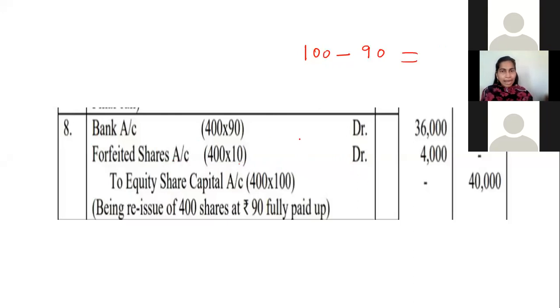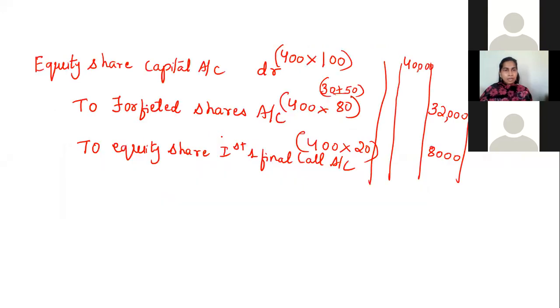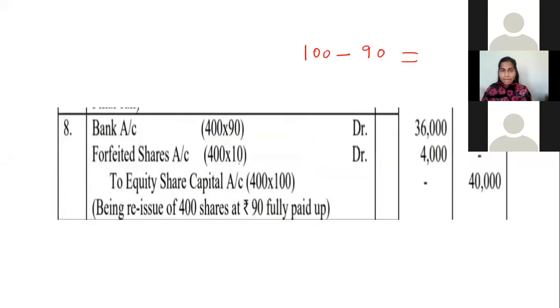First, you will write the entry: bank account debit, forfeited shares account debit, to equity share capital account. Fine. Amount, how are you writing it? Same, 400 shares, 400 into 400 into 400 into. Capital rate is always 100.